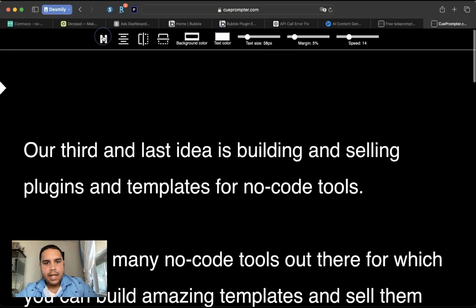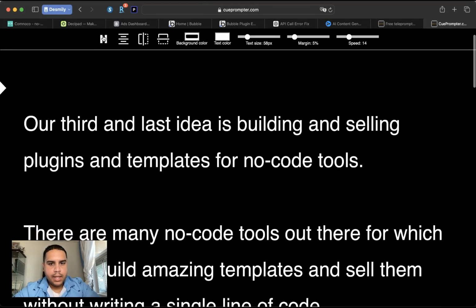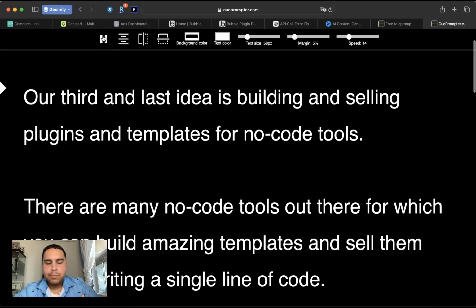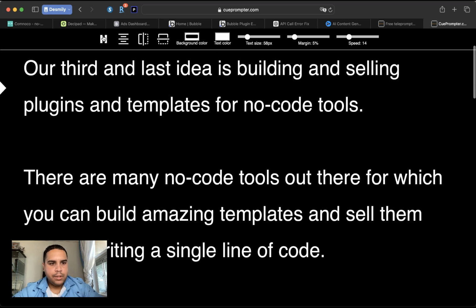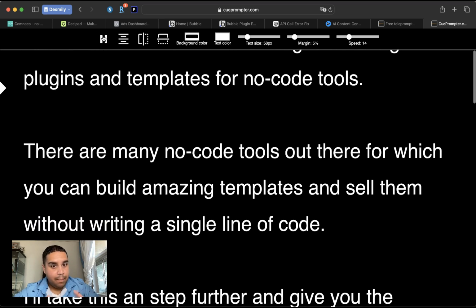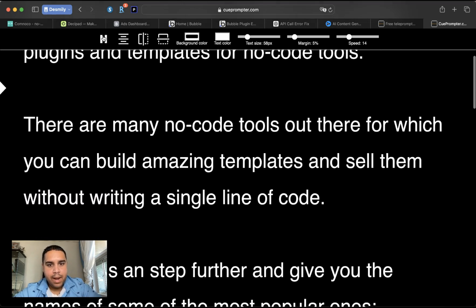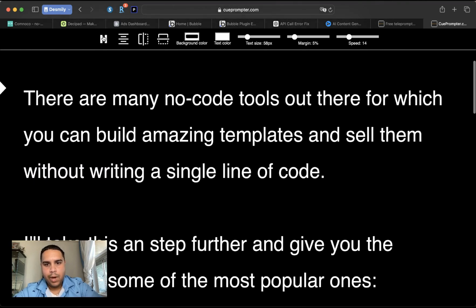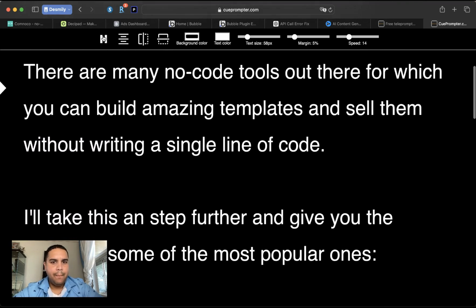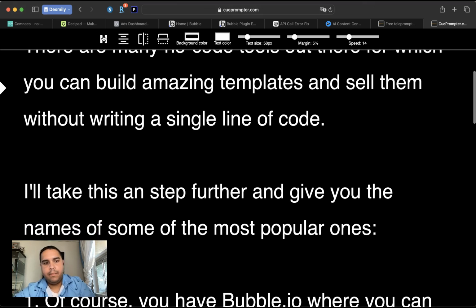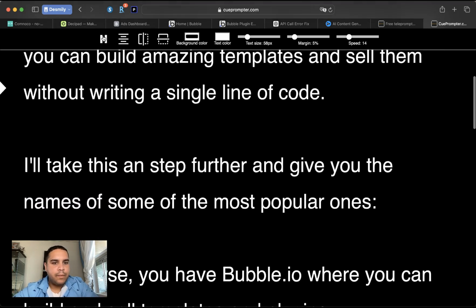Our third and last idea is building and selling plugins and templates for NoCode tools. It's pretty real. I have built a business based on that. But there are many NoCode tools out there for which you can build amazing templates and sell them without writing a single line of code. Not only templates, you can actually be building plugins for them. Well, at least for some of them.